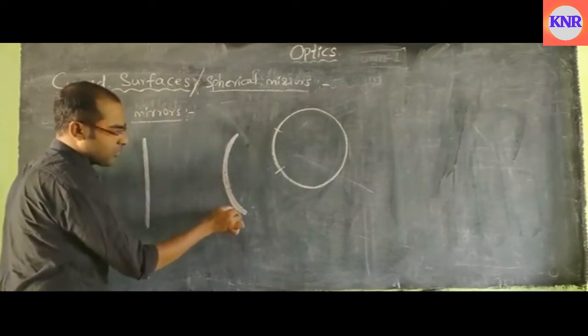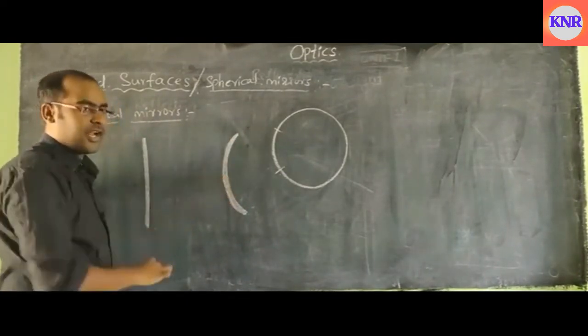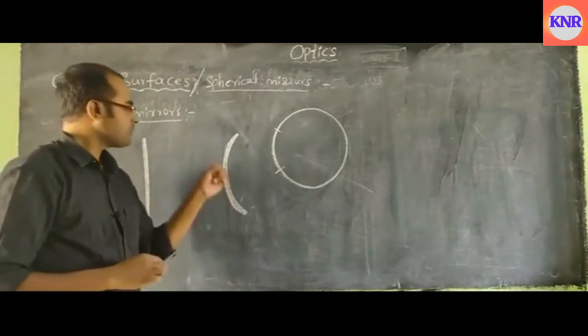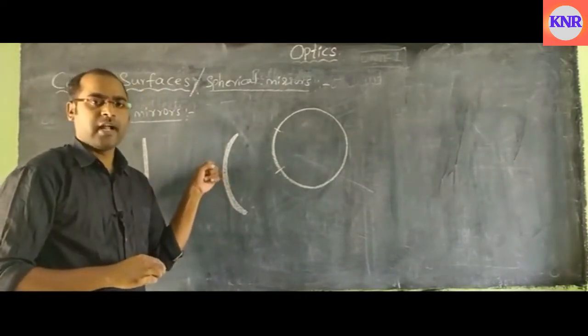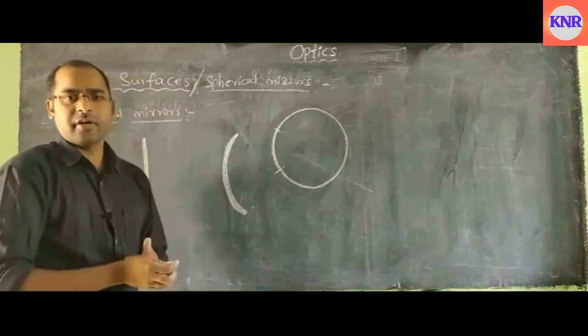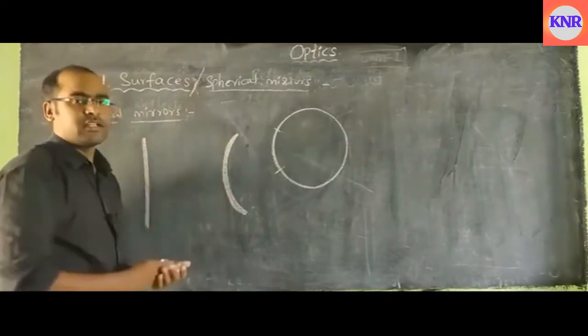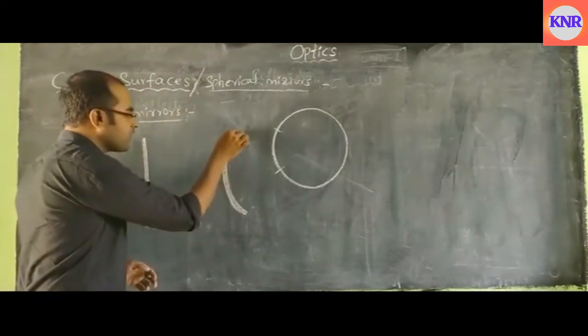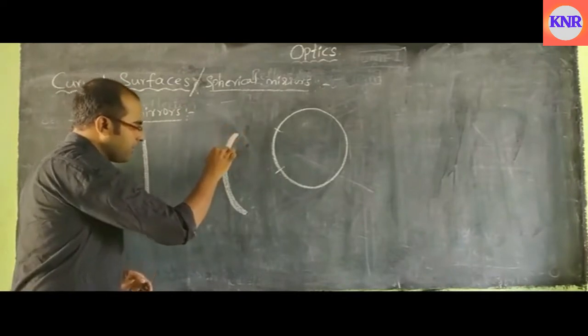This part is totally silver, and the silver coating is there, but it will be oxidized and corroded if it is not covered with any other paint. So after that, above the silver, a paint will be coated.